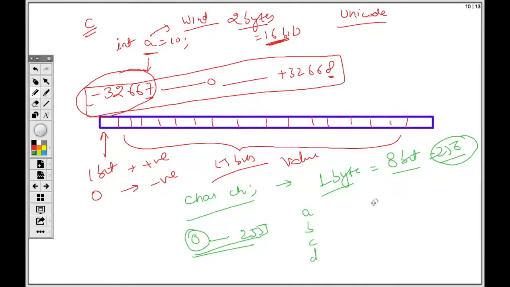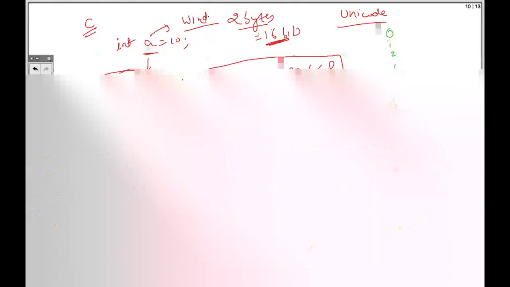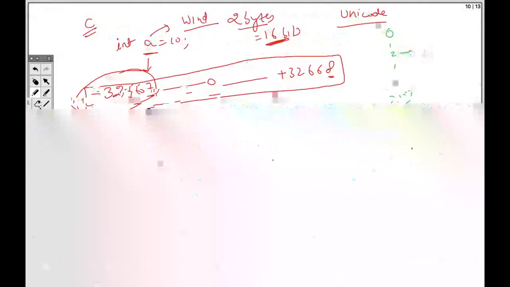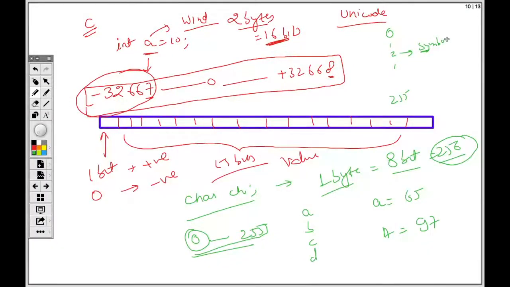So we know that capital A is somewhere at 65, small a is somewhere at 97. This is how a complete list is created, starting from 0, 1, 2 till 255. Every number has some symbol against it. 65 means this symbol.